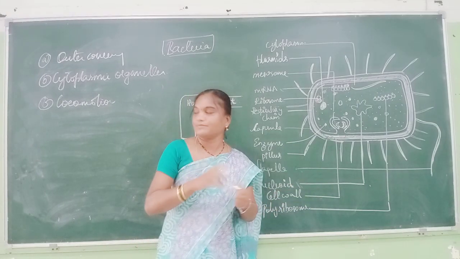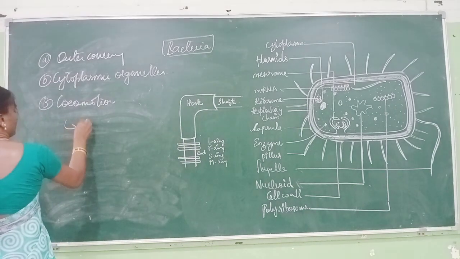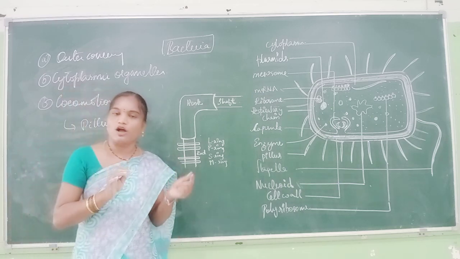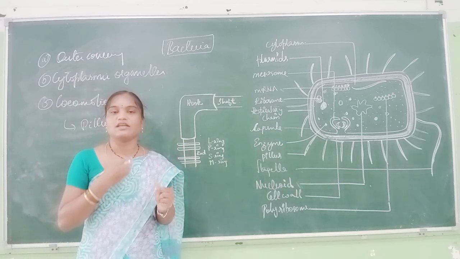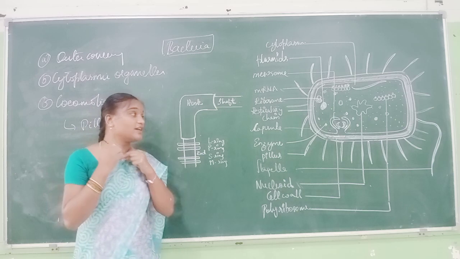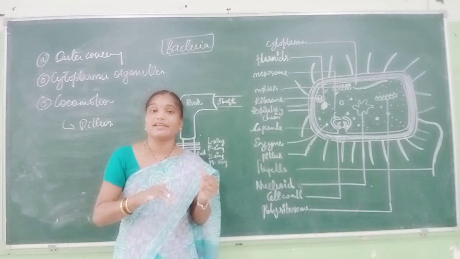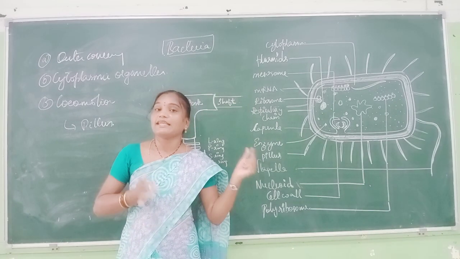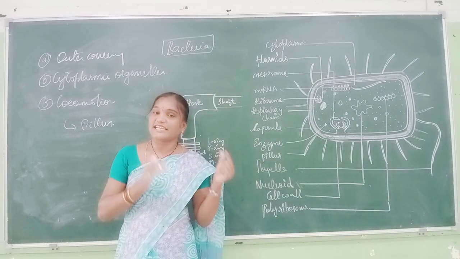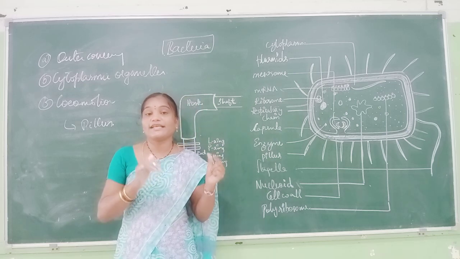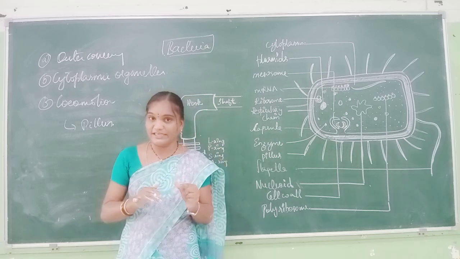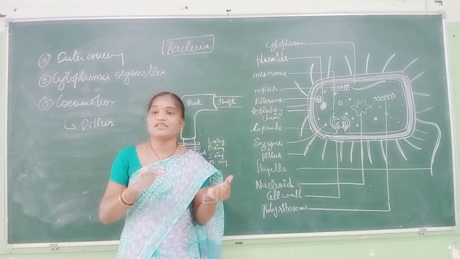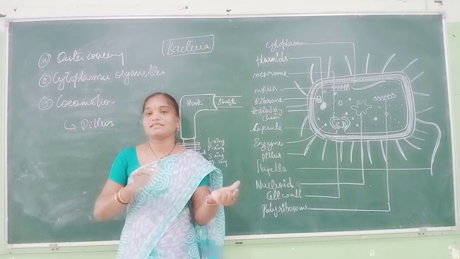Pili are made of bacterial protein and are of two types: common pili, or normal pili, and sex pili. Normal pili are generally used for the locomotion of the bacteria from one place to another. Sex pili easily transfer genetic material from one bacterial cell to another.